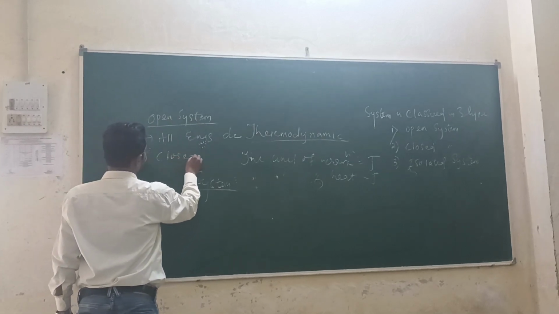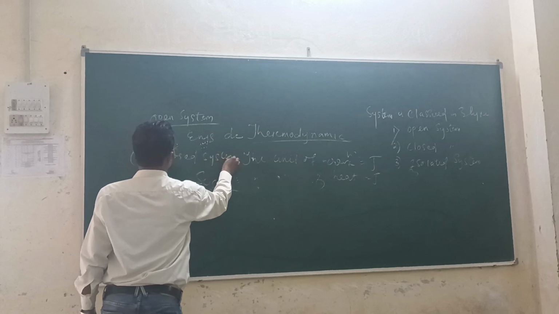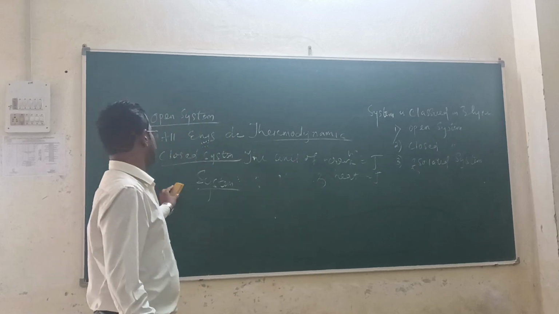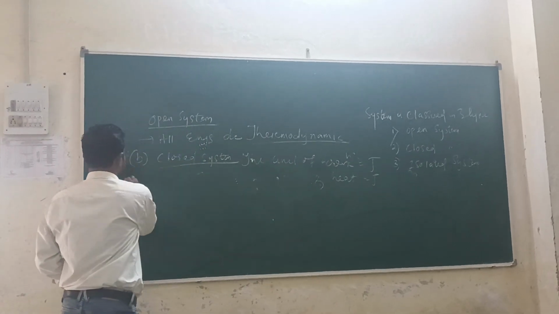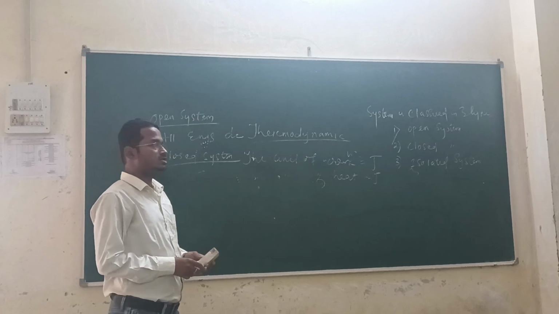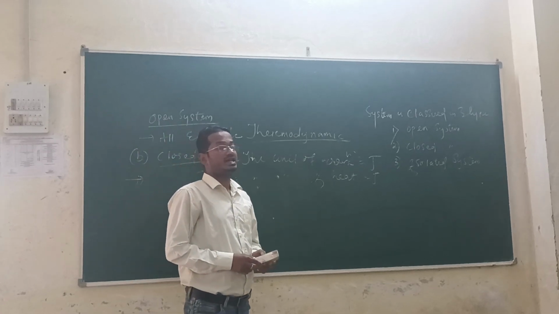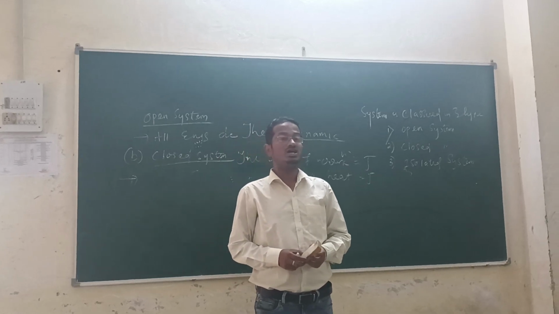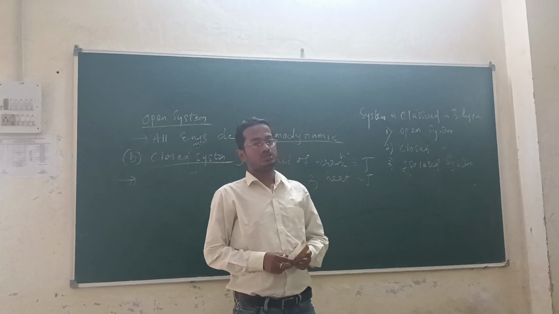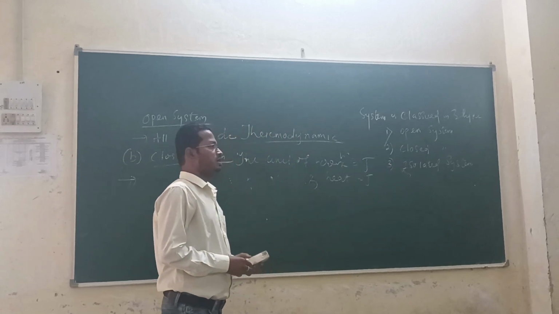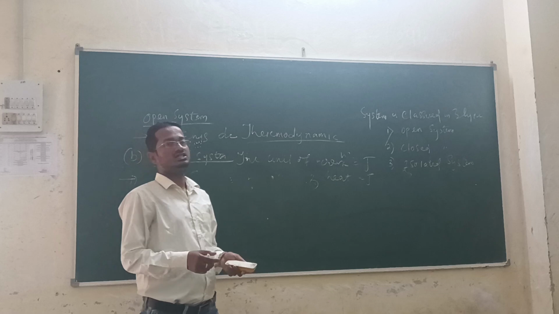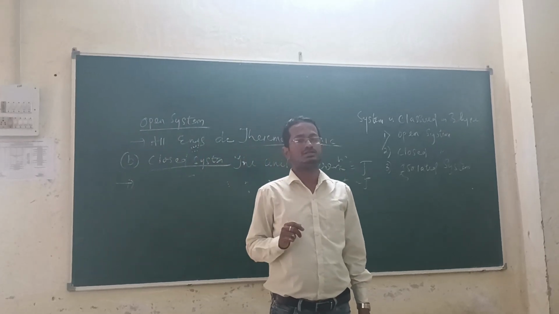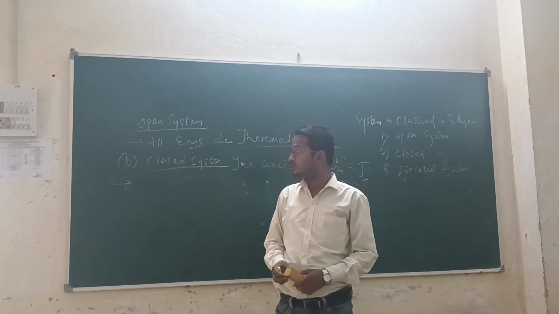Next, I am going to discuss the closed system. What is a closed system? A closed system is a system in which only energy transfer takes place from the system to the surroundings, whereas the mass of the system remains constant. That is called the closed system. Another way to define it: if energy transfer takes place but mass transfer never takes place, that system is called a closed system.